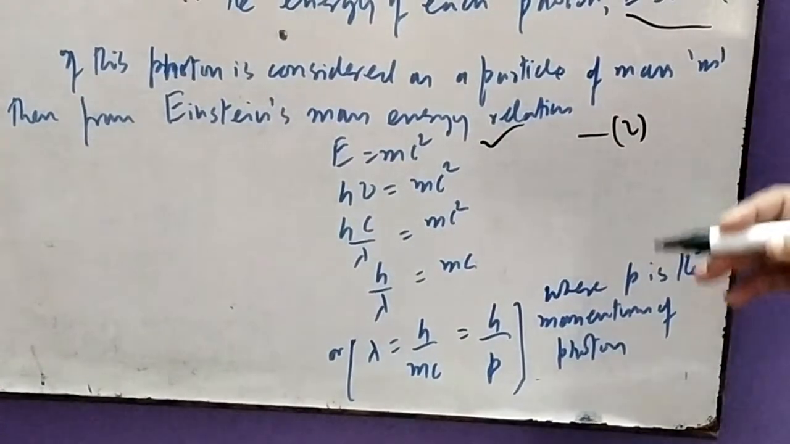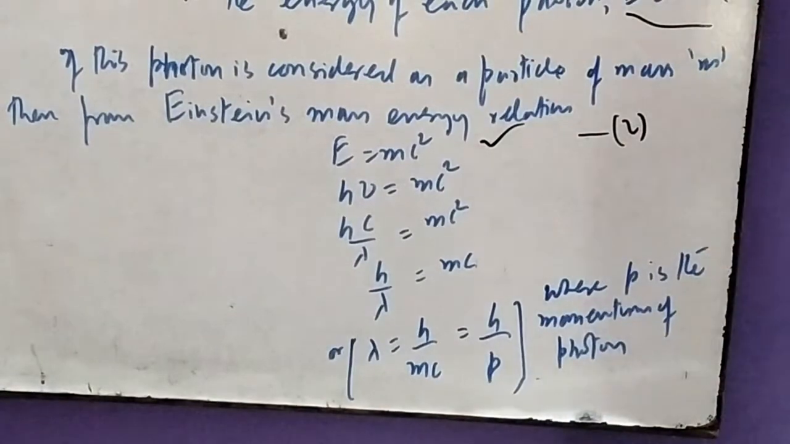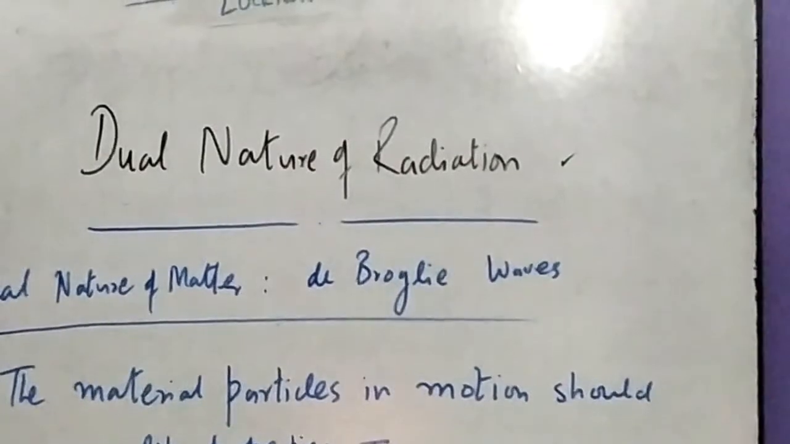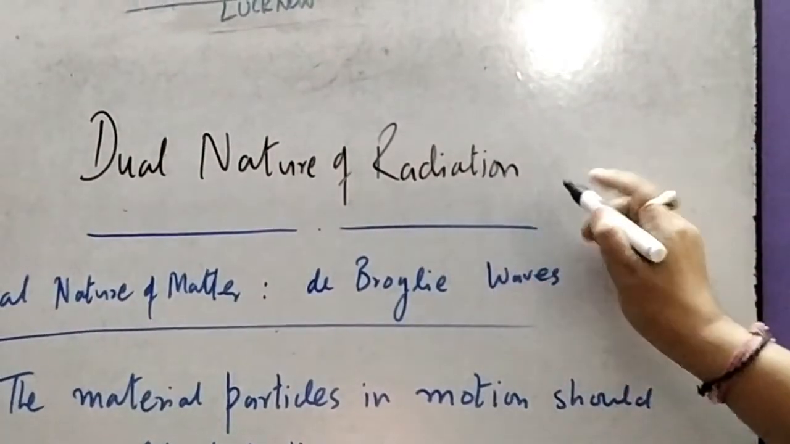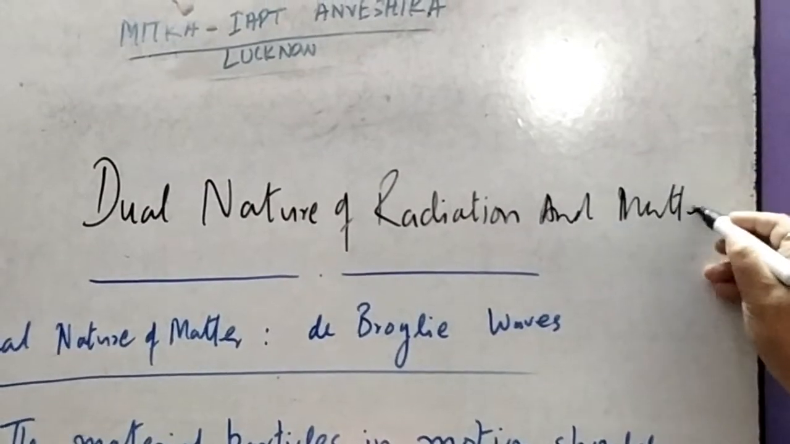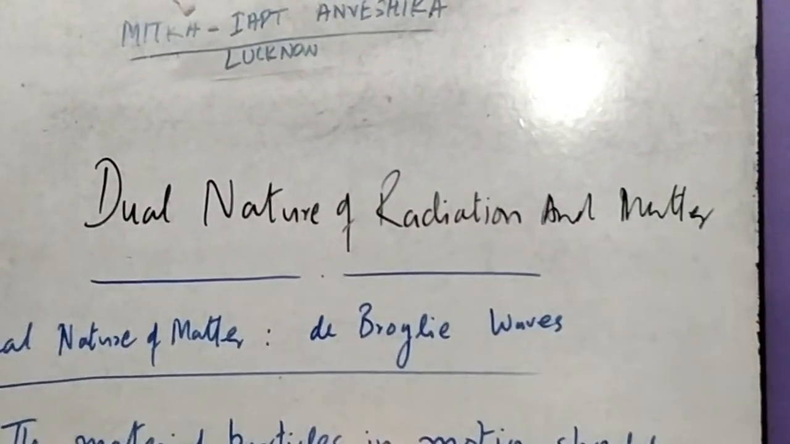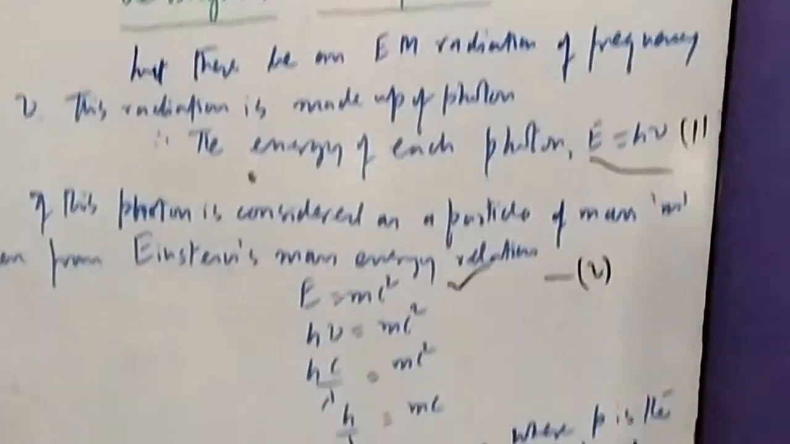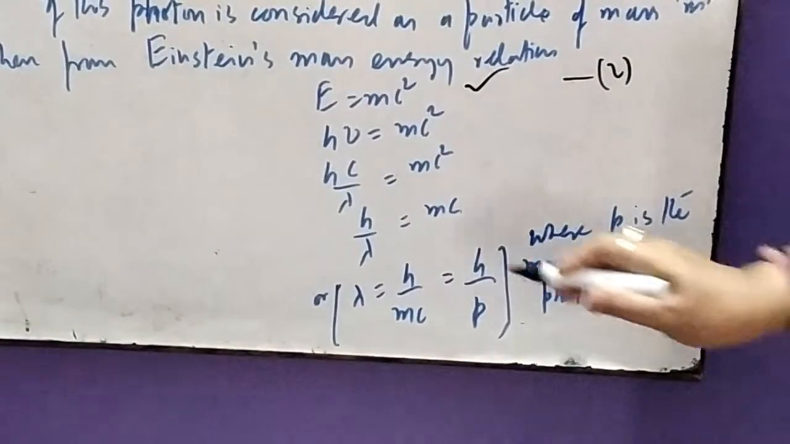That means we are discussing radiation, and we have seen its dual nature. The topic of the chapter, its heading, is the dual nature of radiation and matter. We are discussing only radiation here, and therefore we can have this type of formula.